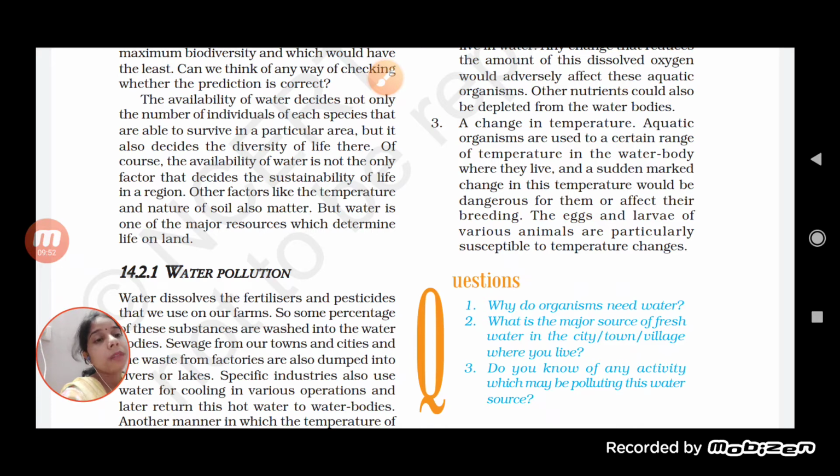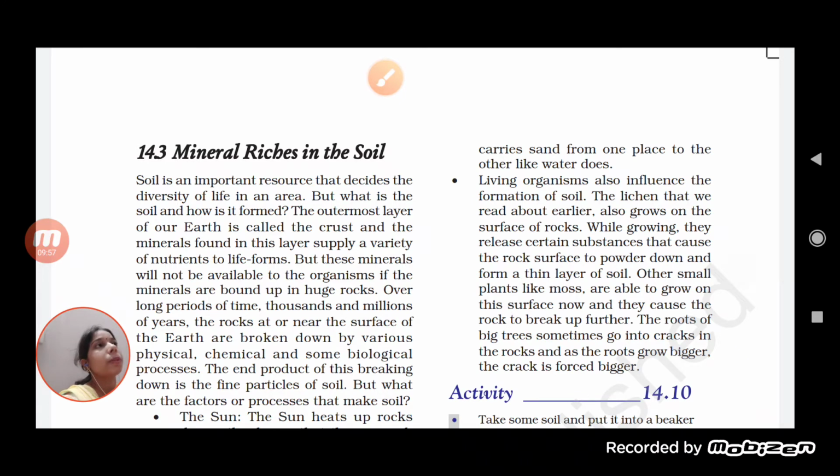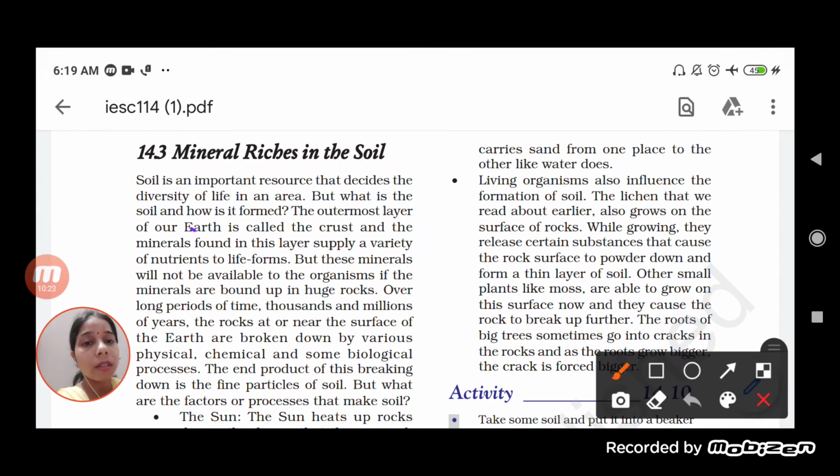Okay. Now this is about water pollution, students. There is another thing which is really important for us, and that is soil. How is soil important to us? Basically, soil is rich in minerals. We know that soil is an important resource that decides the diversity of life in an area. But what is soil and how is it formed? The outermost layer of the earth is called the crust, and the minerals found in this layer supply a variety of nutrients to life forms.